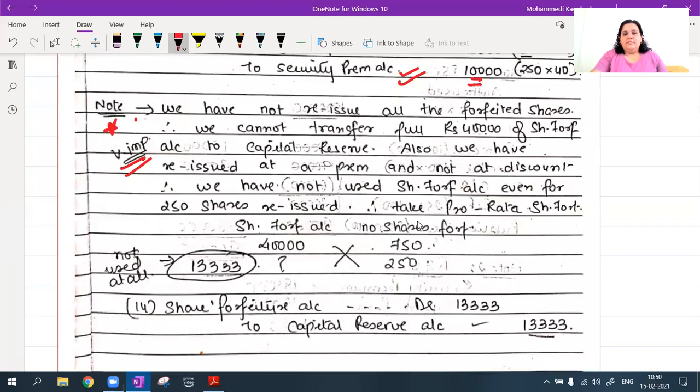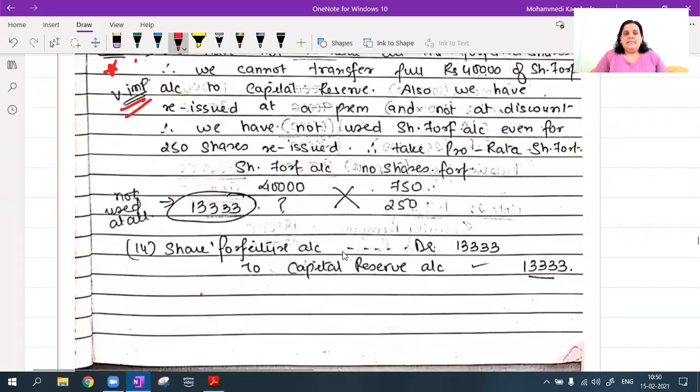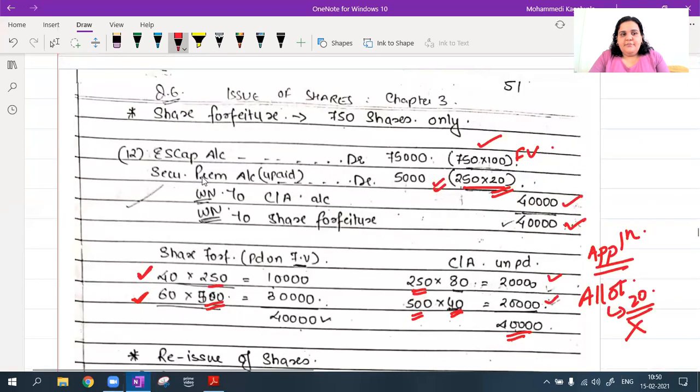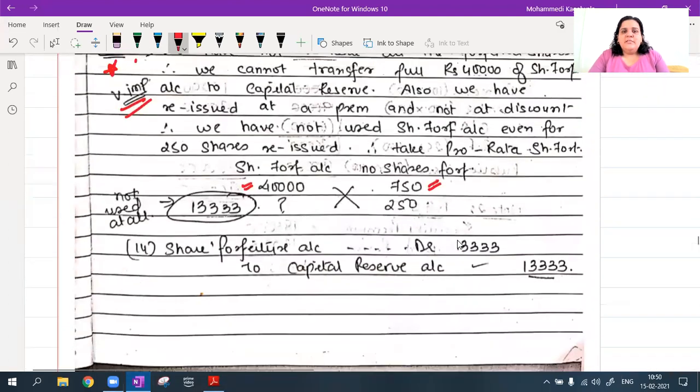Okay, for 250 shares, therefore take pro rata. Pro rata kaise karenge? Say suppose, okay, when I had forfeited 750 shares, at that time I generated 40,000 in my share forfeiture account. When I forfeited 750 शेयर्स फॉरफीट किया, तभी शेयर फॉरफीचर में 40,000 जनरेट हुआ. से सपोज मैं सिर्फ 250 फॉरफीट करते, ओनली 250, जितना री इशू किया है उतना ही फॉरफीट इफ आई वुड हैव डन, सो देन हाउ मच शेयर फॉरफीचर आई वुड हैव जनरेटेड?